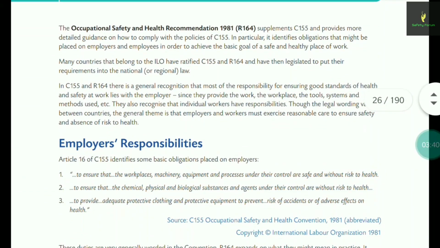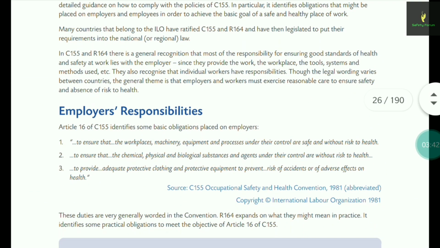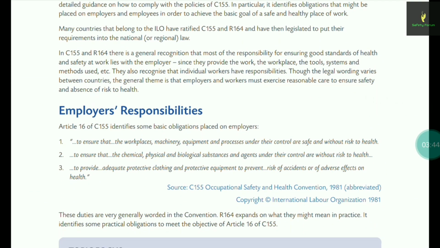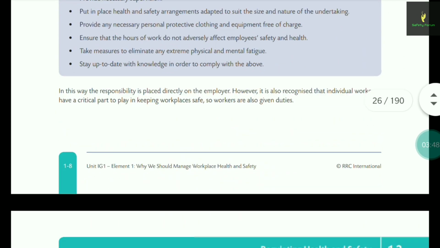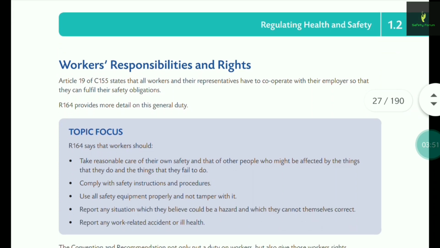Then conventions and recommendations are very important. You can expect the employer's responsibilities. Similarly, as per the recommendation, as per the convention, the workers' responsibilities and rights are very important. How they can ask you this question is, they can give a scenario where